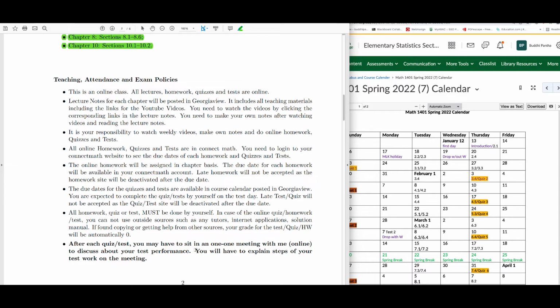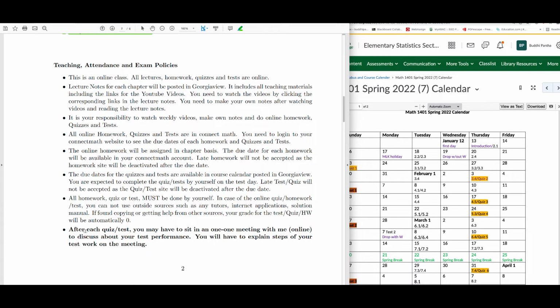All right? And this is a very important thing, so I bolded it here. After each quiz or test, you may have to sit in a one-on-one online meeting with me, via Zoom or via Teams, to discuss your test performance. You will have to explain the steps of your test work in the meeting. So I will ask you, how did you do this problem? And you'll have to explain it to me.